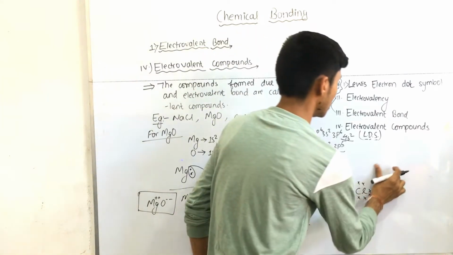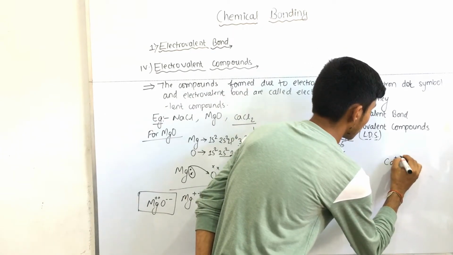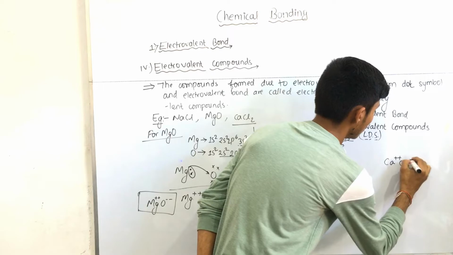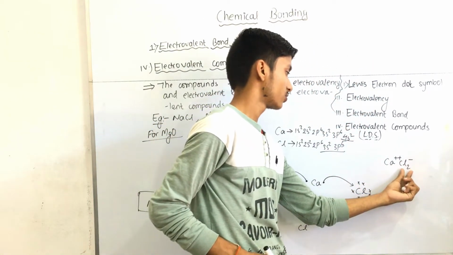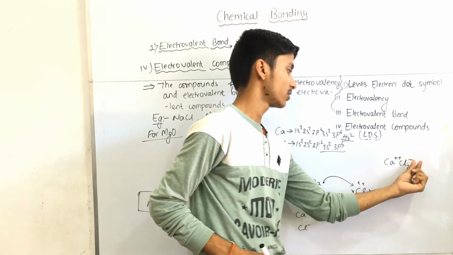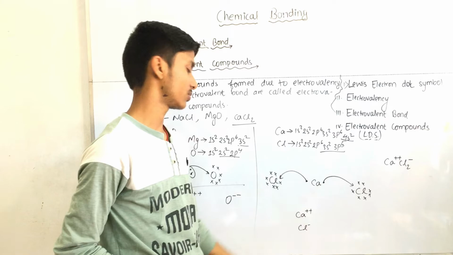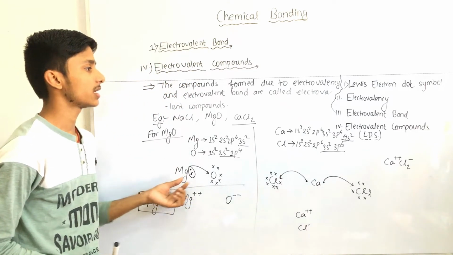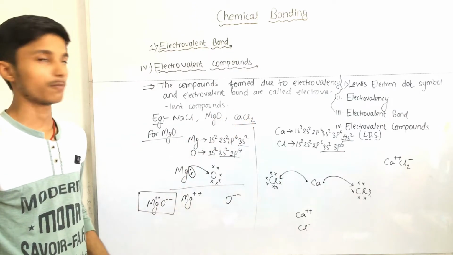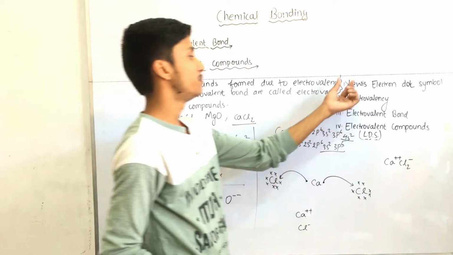We write this compound as Ca plus plus Cl2 minus minus. Because there are 2 chlorine atoms, we use only one minus sign for each chlorine atom. So in this way we have completed our electrovalent compounds. We have understood about electrovalent compounds and all these basic terms.